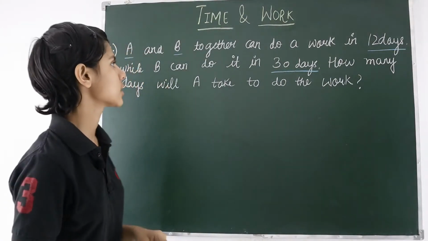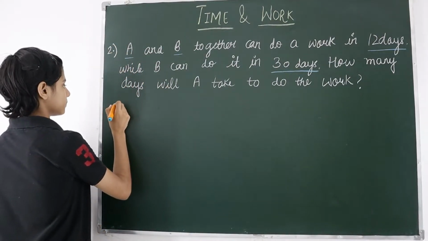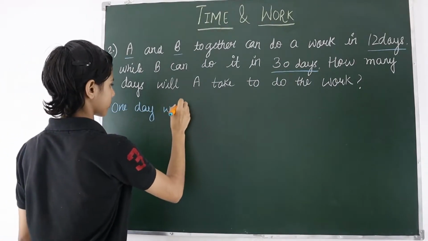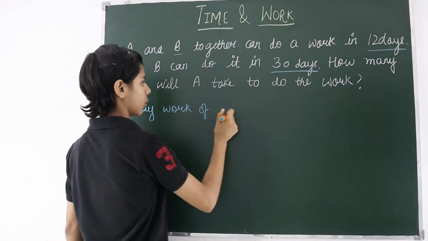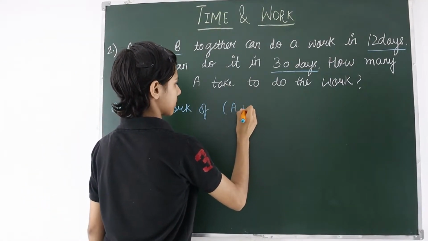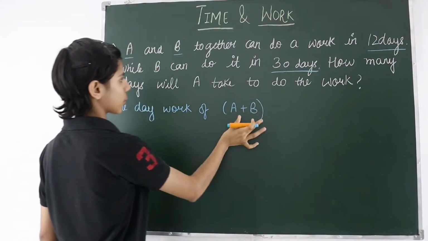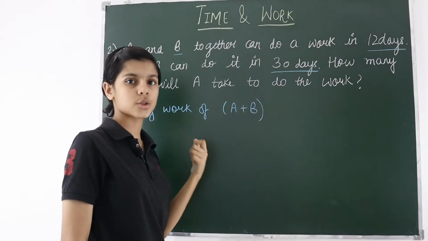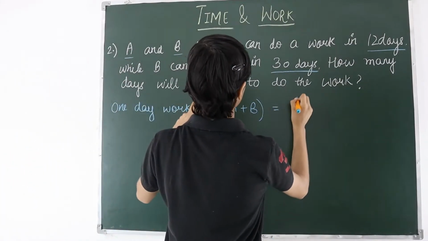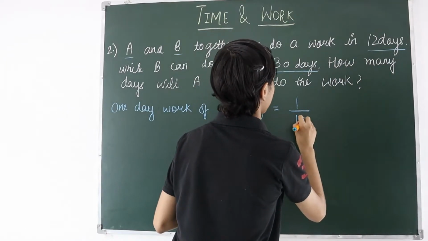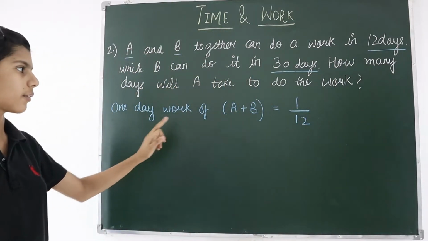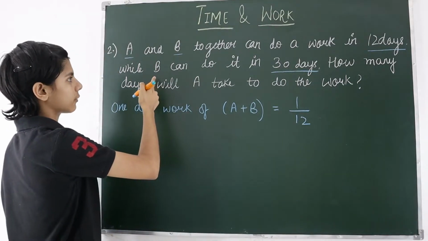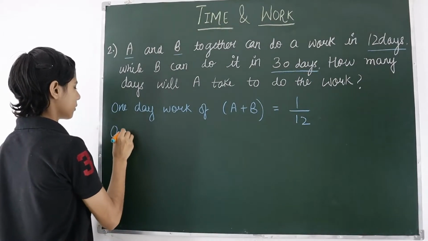So in this question, firstly we have to write 1 day work of A plus B. A plus B means both together. Both are doing the work, so that's why we will write A plus B. It means together. The number of days 12 is there, so 1 by 12. It is the 1 day work of both. Now what is given is 1 day work; we have to find the 1 day work of B.